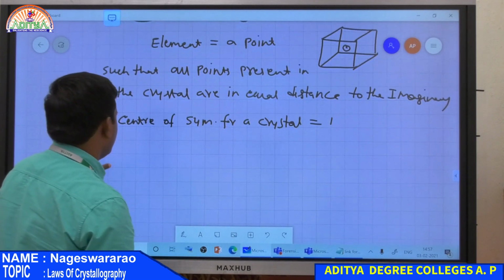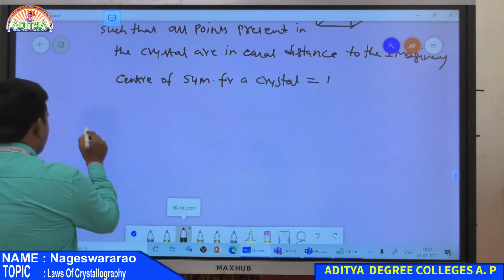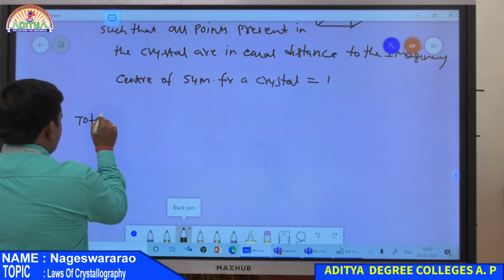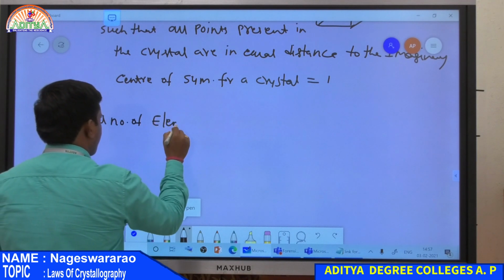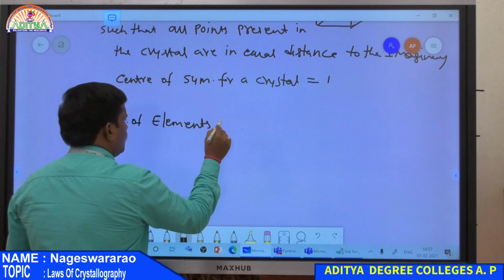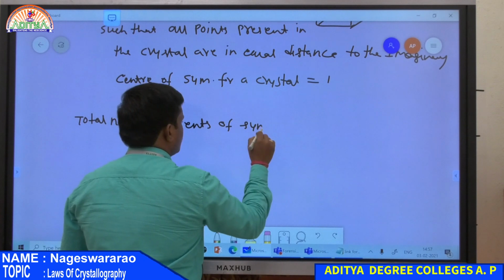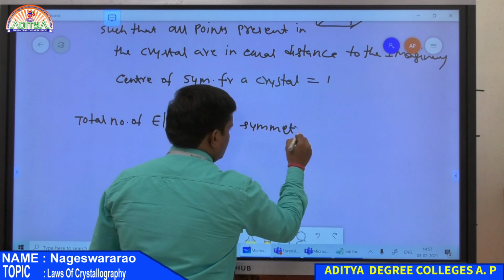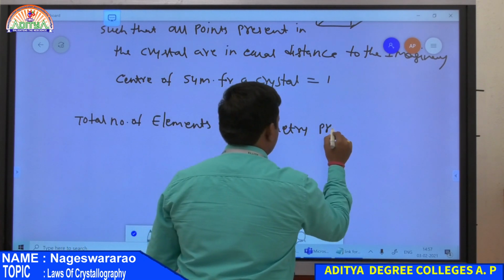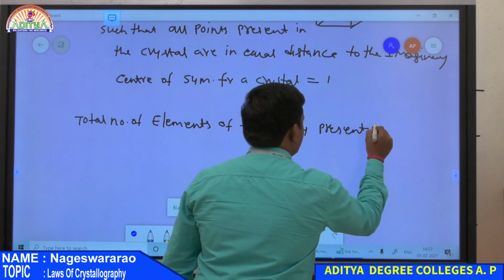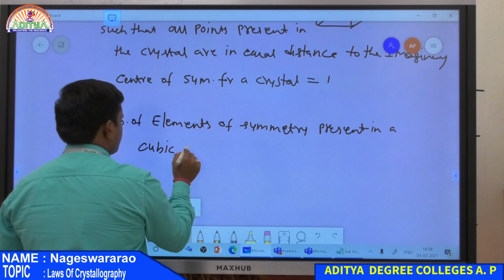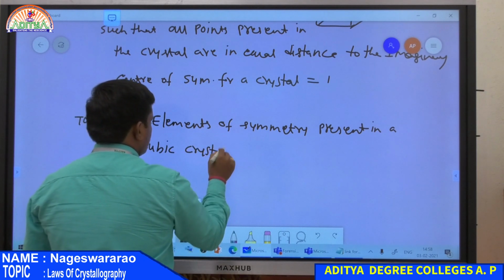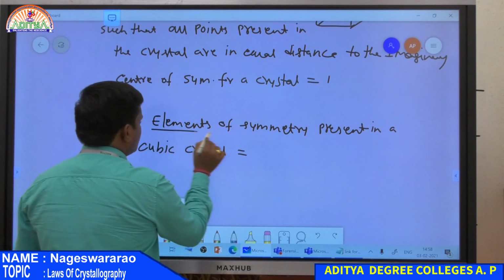So finally, the total number of elements of symmetry present in a cubic crystal is equal to, so what are the elements?